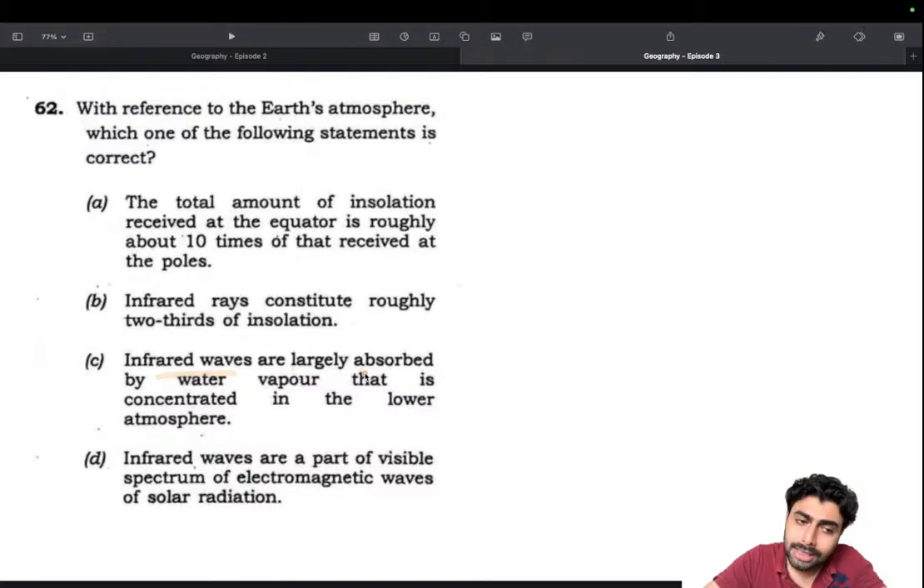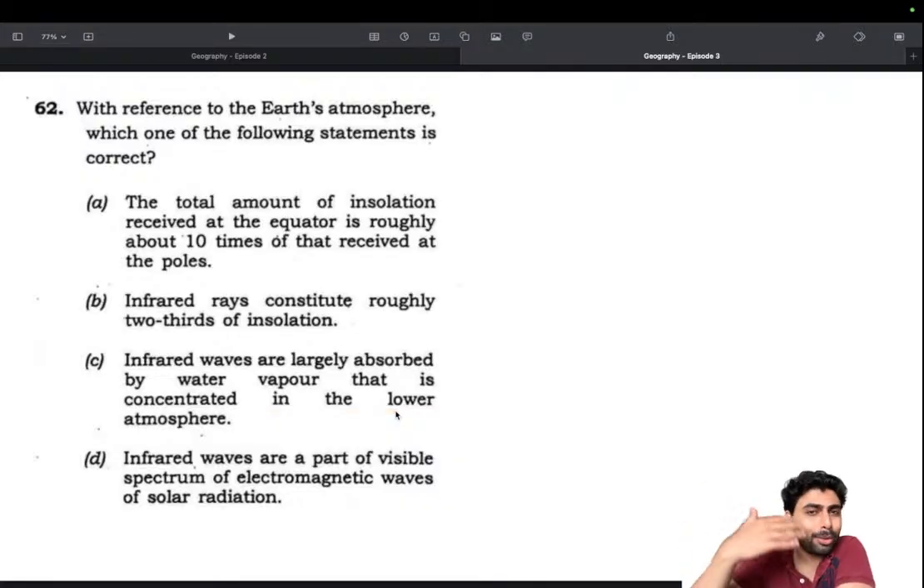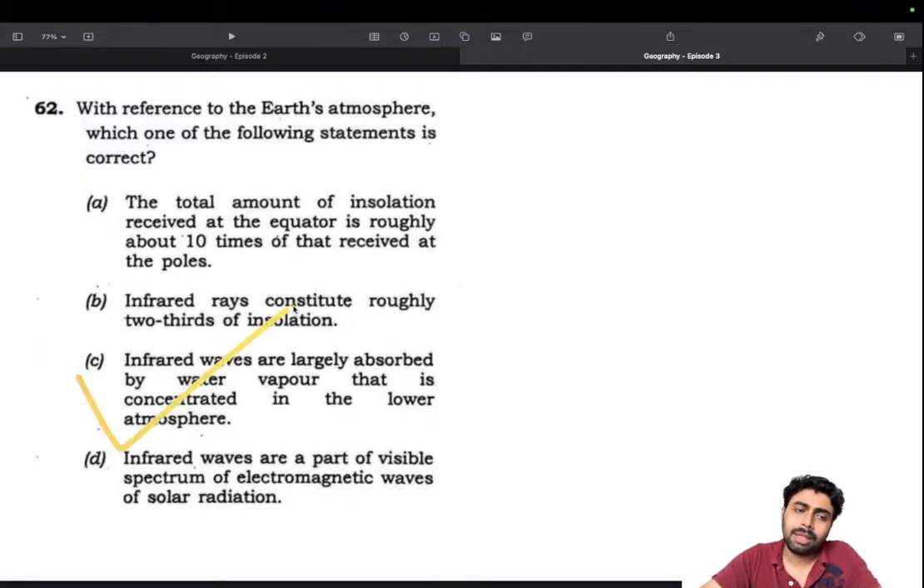Infrared waves are largely absorbed by the water vapor. Yeah, water vapors do absorb the infrared radiation, and that is concentrated in the lower atmosphere. Of course, as we all know, water vapor is concentrated in the lower atmosphere, and that percentage is actually higher than that of the rivers even. So that information also helps. So they can actually absorb it and store it. That's how water vapors are becoming one of the largest greenhouse gases. Water vapor is one of the largest constituent greenhouse gases also. So this should be the answer, and I'll choose C.